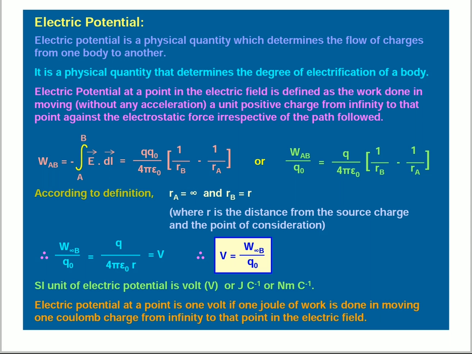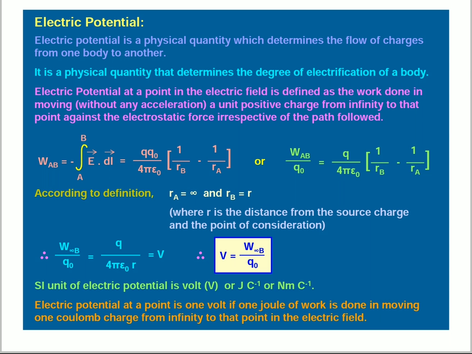Work done from infinity to point B divided by q naught is equal to q by 4 pi epsilon naught r, which is equal to V. Finally, the formula is V equal to work done from infinity to B by q naught. The SI unit of electric potential is volt, or joule coulomb inverse, or newton meter coulomb inverse.